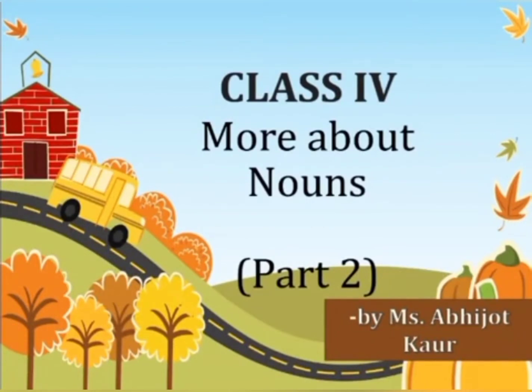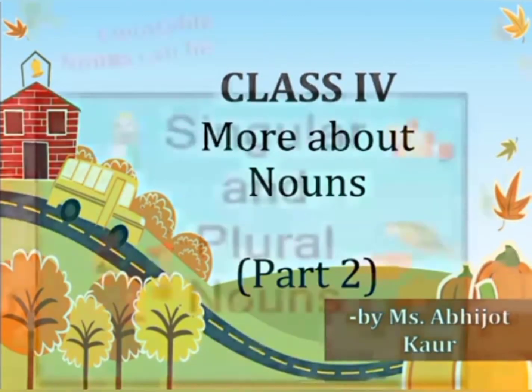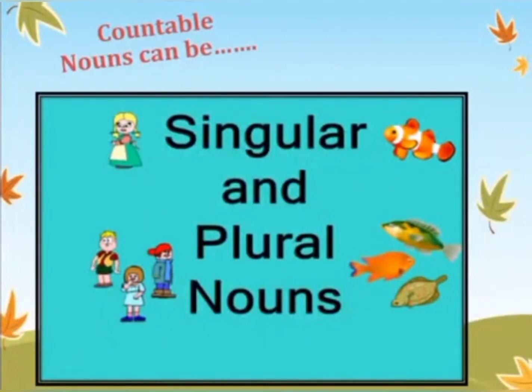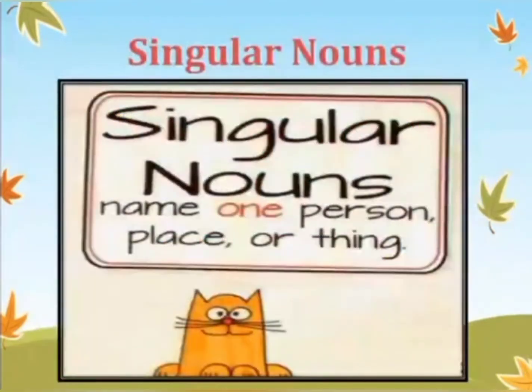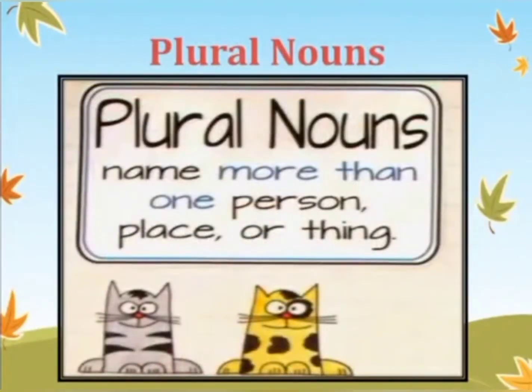In continuation to the previous video, let's learn more about nouns. We have learned that countable nouns can be singular and plural nouns. Singular nouns name one person, place, animal or thing. Like here we can see there's a picture of one cat. So it is cat. And plural nouns name more than one person, place, animal or thing. In the picture we have two cats. So that means it's more than one, so it's plural.